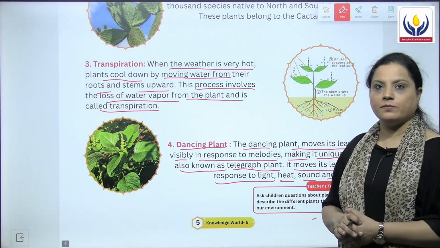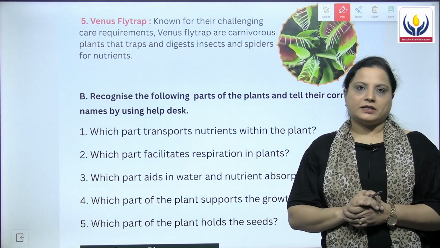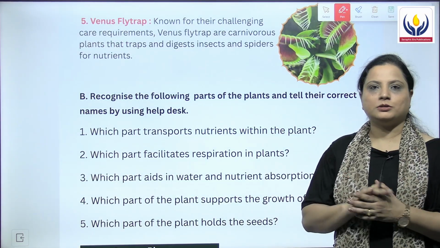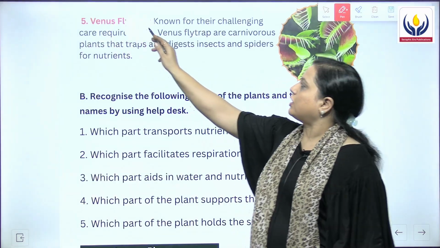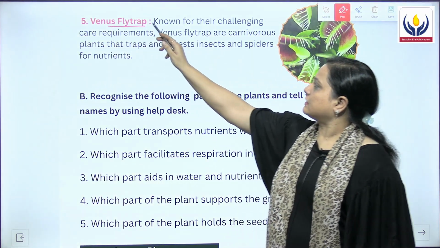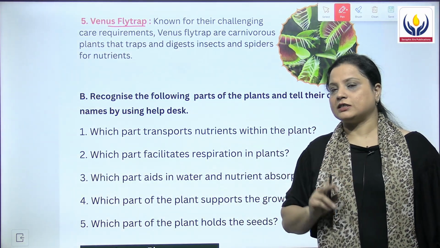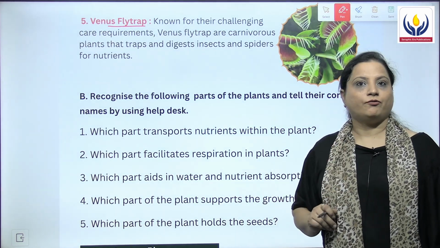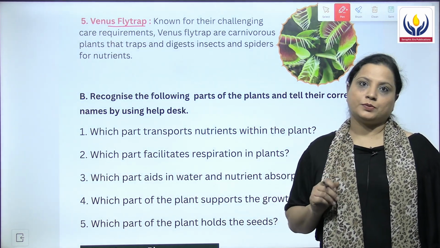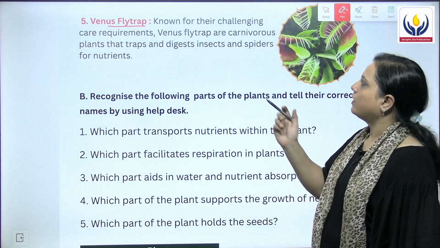Let's now move to the next page. Then on the next page we have another important plant, that is the carnivorous plant, Venus flytrap. This is a plant which eats insects etc. as food in order to get nourishment or nutrition.